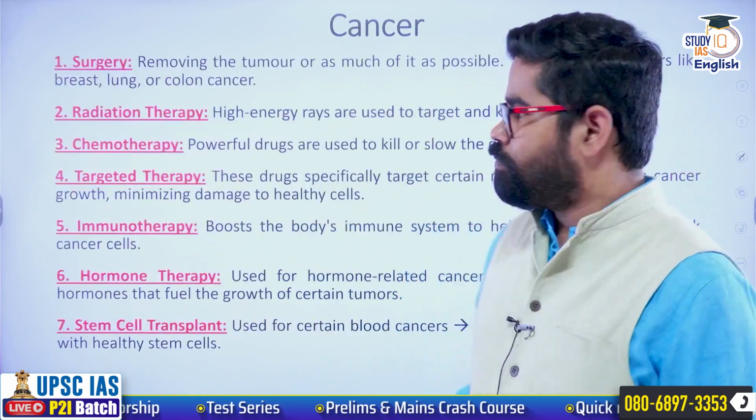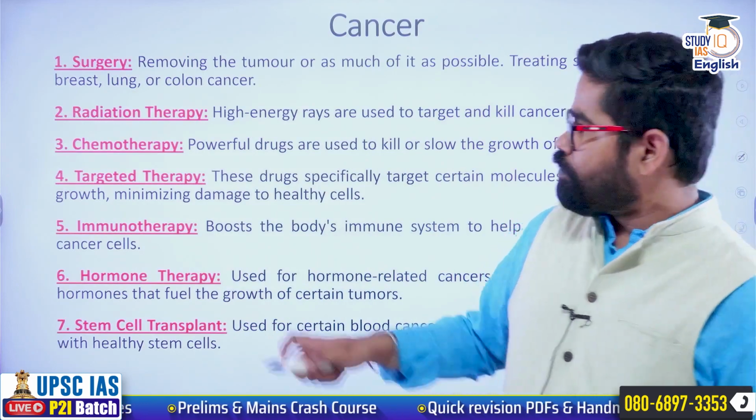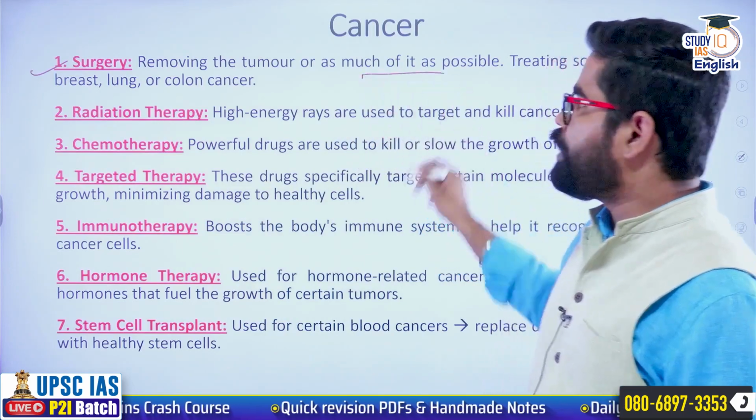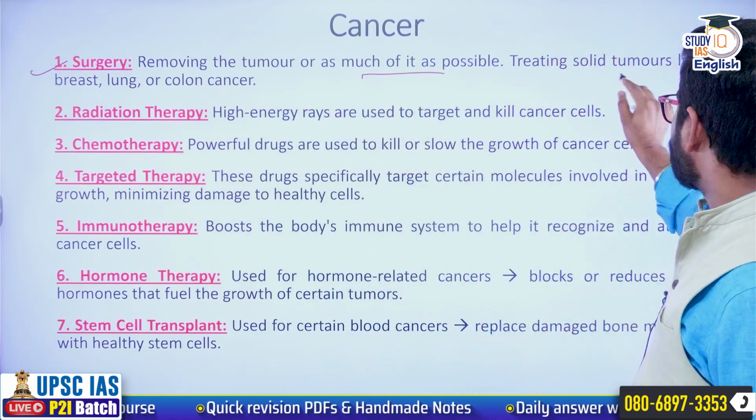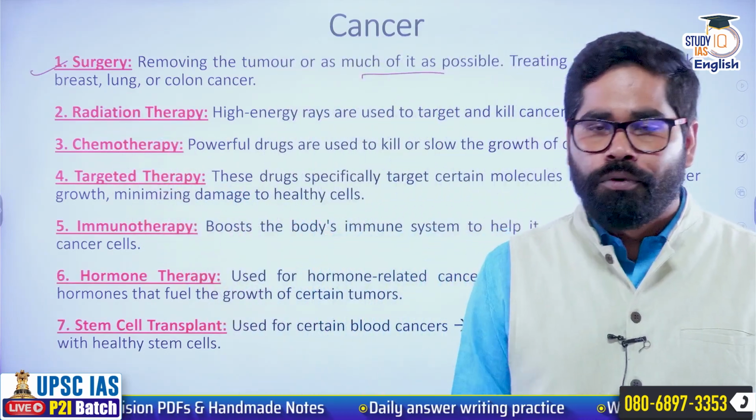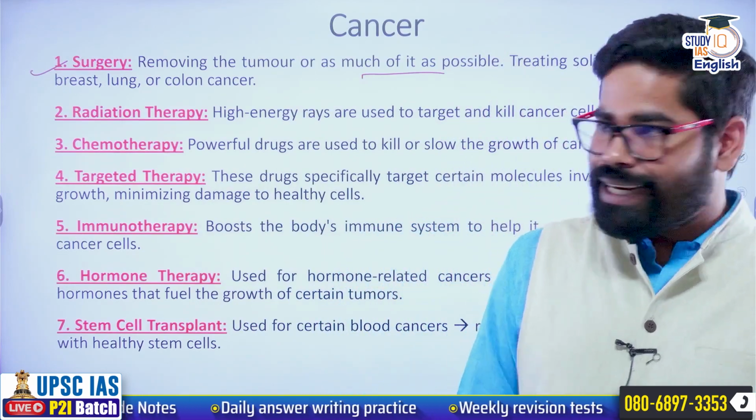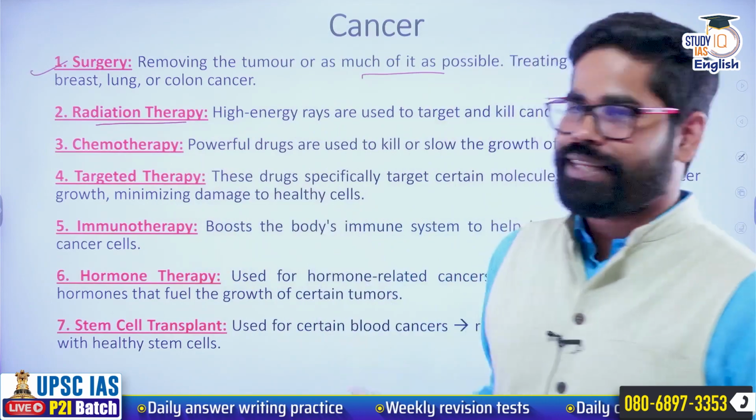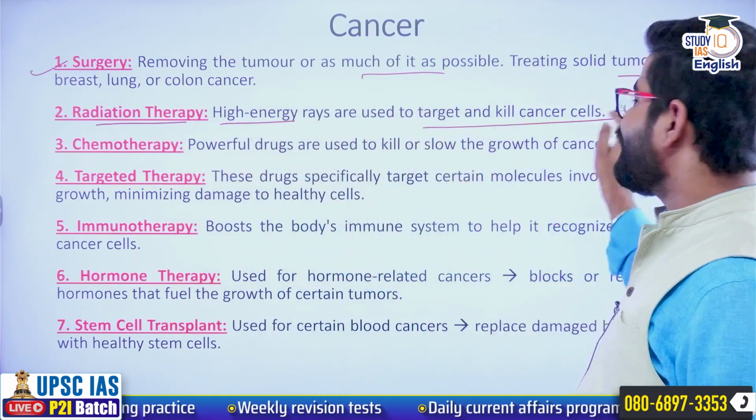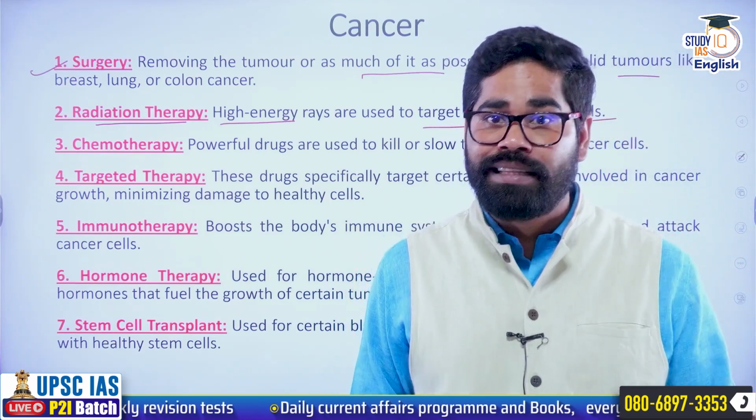Now, what are the methods of treatment of this cancer? One of the steps is surgery. Sometimes tumors can simply be removed from the body, like solid tumors, if they are occurring near the breast, lung or colon. In the case of a benign tumor, it can be removed from there. There is another method called radiation therapy. Here, high energy rays are used to target and kill cancer cells. But of course there is a risk that it can kill the nearby healthy cells as well.